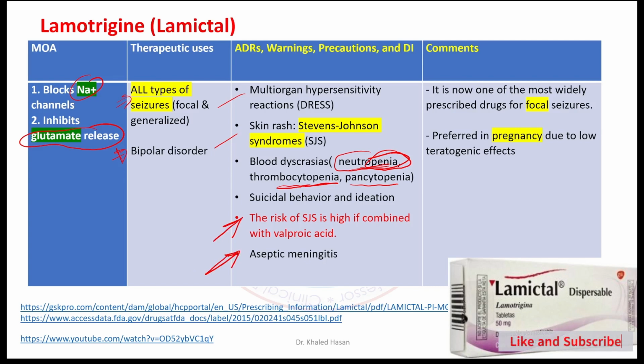The most important takeaway point for lamotrigine is that it is considered one of the most important medications during pregnancy. We can prescribe it safely to a pregnant woman suffering from epilepsy. So two keywords here: lamotrigine may cause skin rash, Stevens-Johnson syndrome, and lamotrigine is the preferred agent during pregnancy. If you click the link here, they give you a lot of information about lamotrigine.